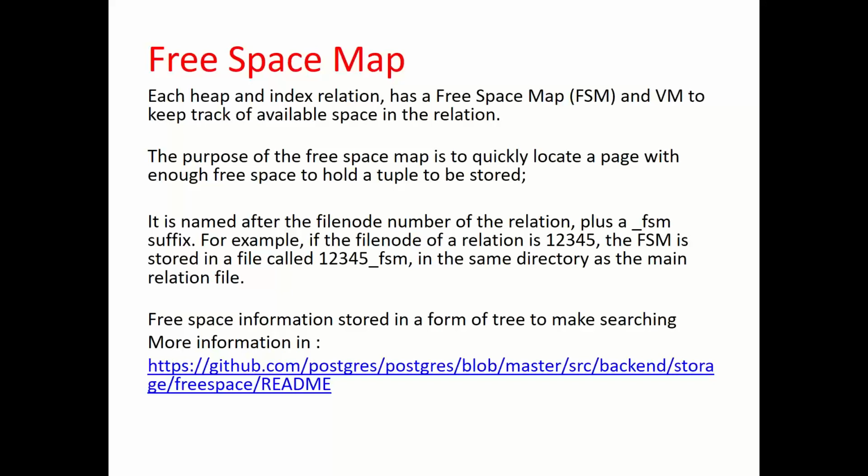The underscore fsm file contains the free space information, that is, which spaces are available in the table, for example rows that have been deleted and are now free.